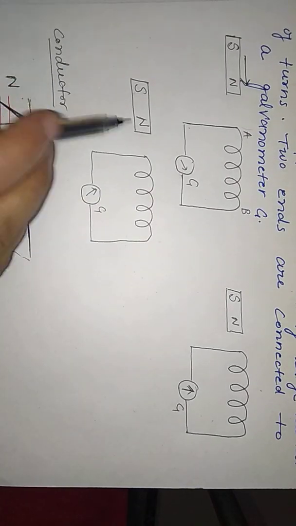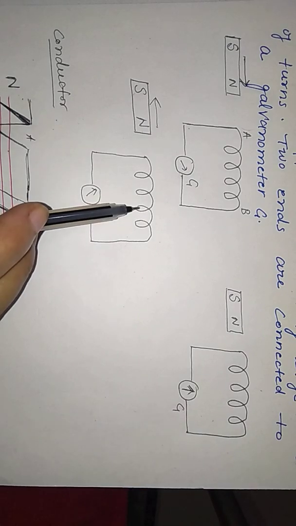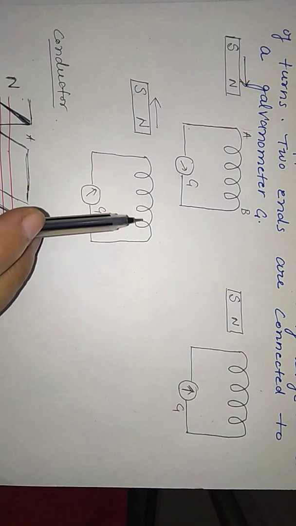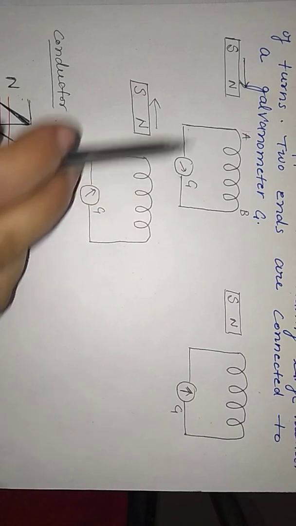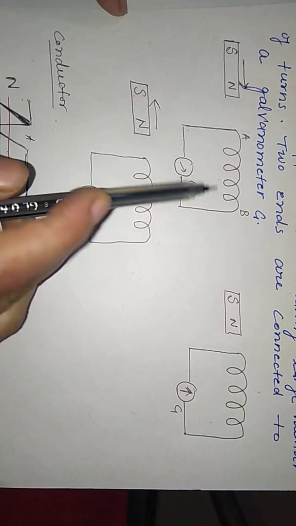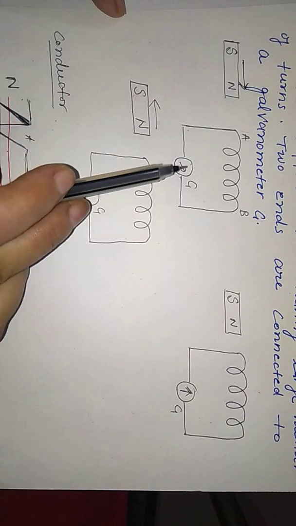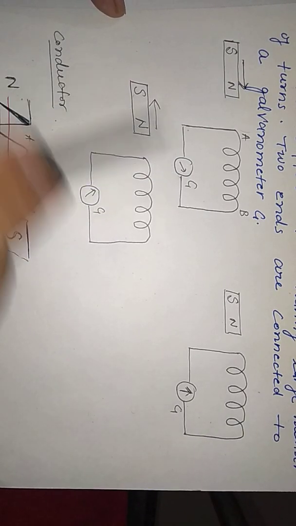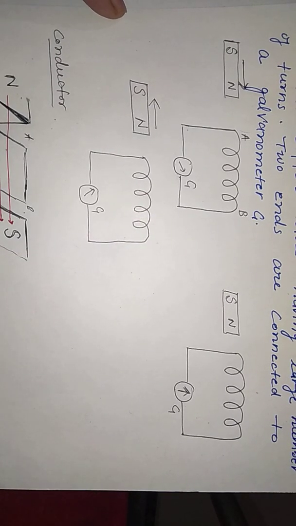Now suppose we move the magnet away from the coil, then again current will be induced in the coil and the galvanometer will move opposite to the previous direction. Here we are moving the magnet towards the coil, and here we are taking the magnet away from the coil, so the direction of the galvanometer will change. This we will explain with the help of Lenz's law.